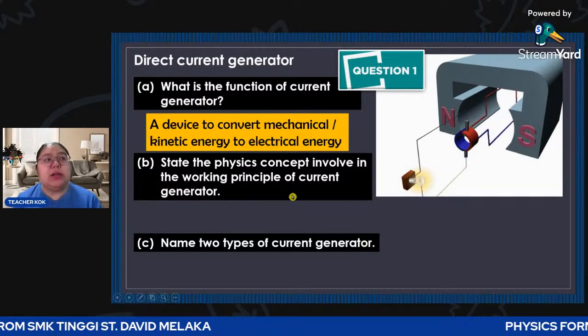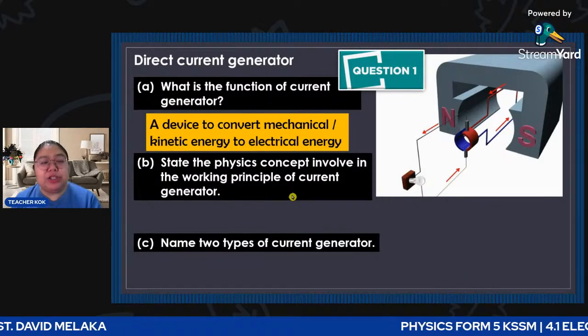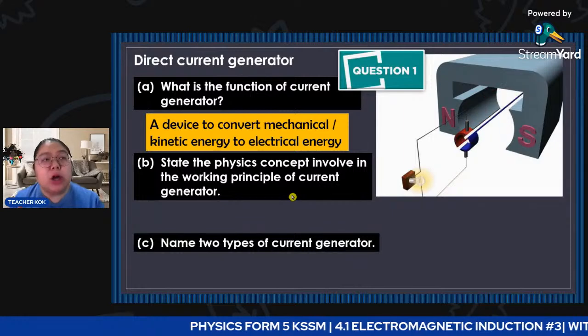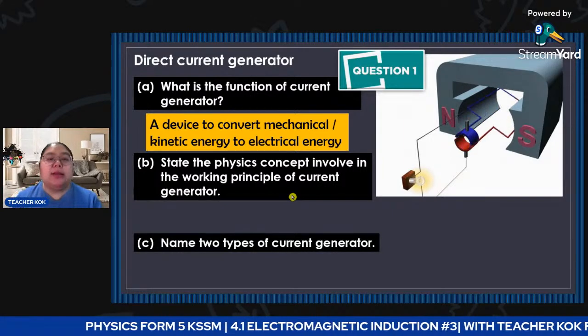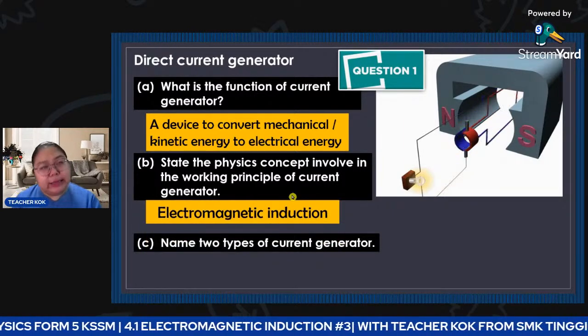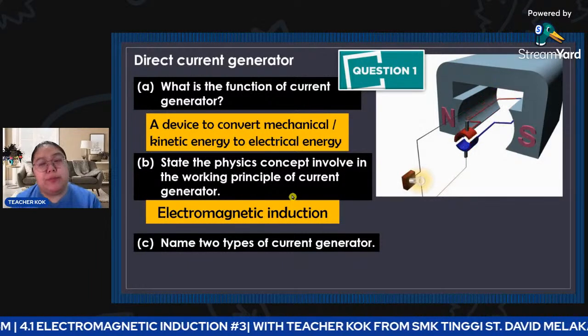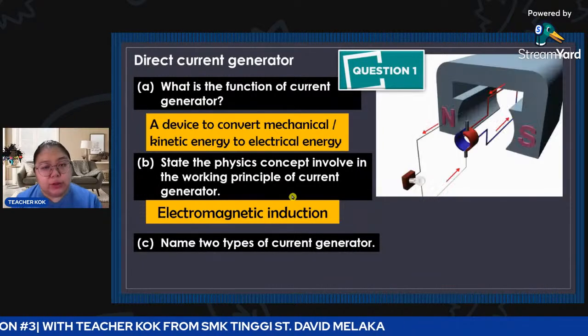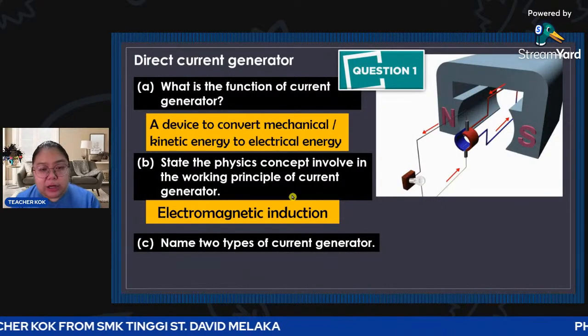So the principle, when I just asked about the generator, you just copy from the topic name. So the topic name 4.2 is what? It's electromagnetic induction. So this one is the principle. We're using the Fleming right hand. The principle they're using is electromagnetic induction.